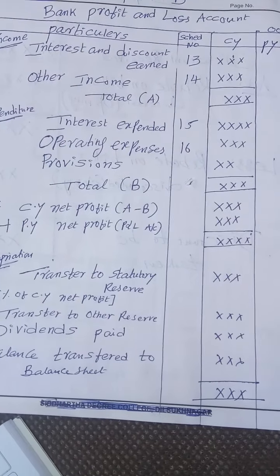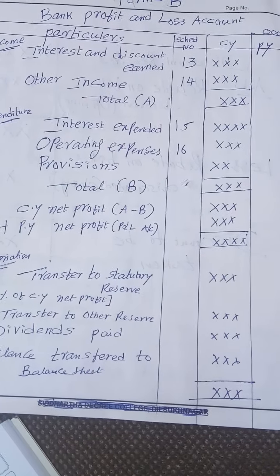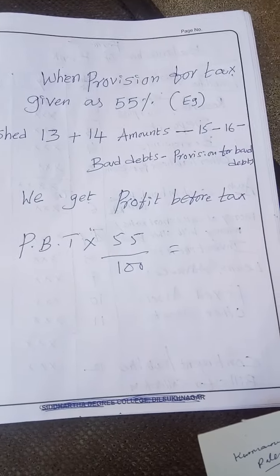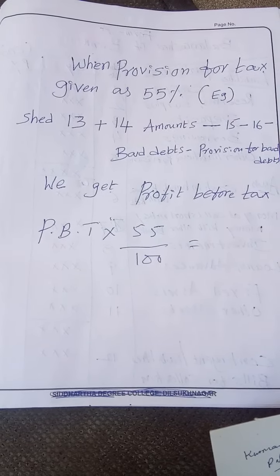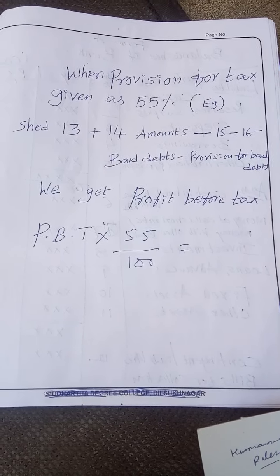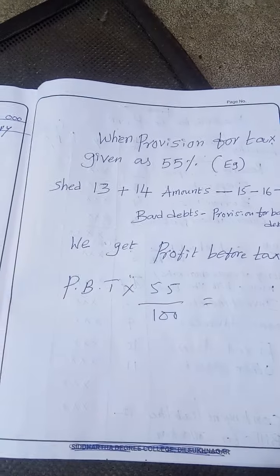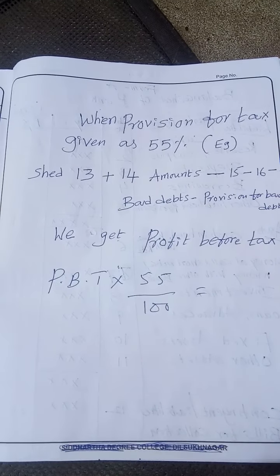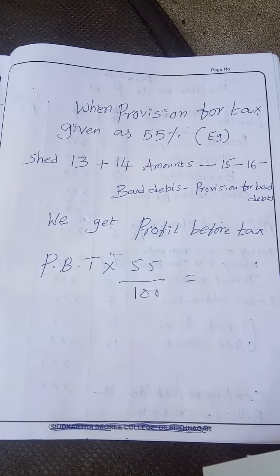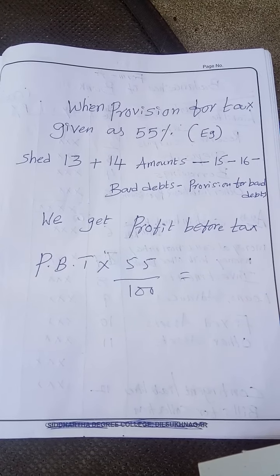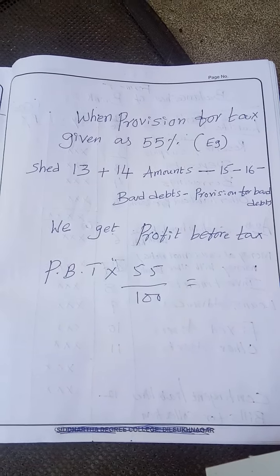Learn the pro forma of the profit and loss account. This is most important. And my dear students, sometimes they will give provision for income tax as a percentage. For example, if it is given as 55%, first you need to prepare schedules 13, 14, less 15, 16 and provision for bad debts and bad debts. You will get profit before tax. On that you need to calculate.